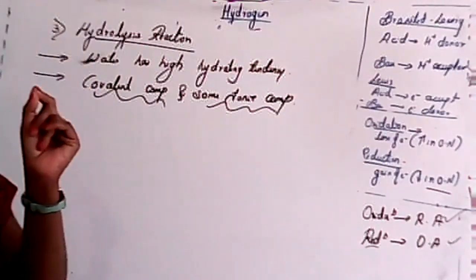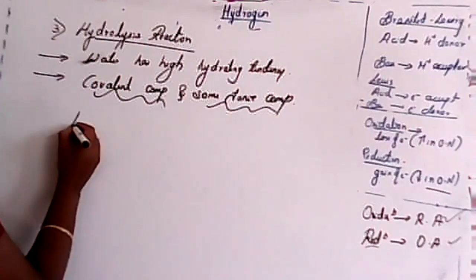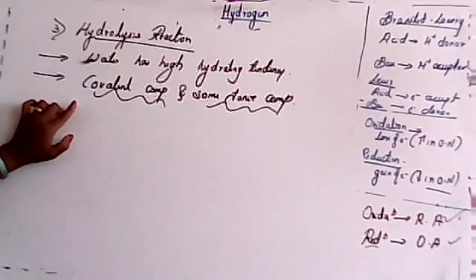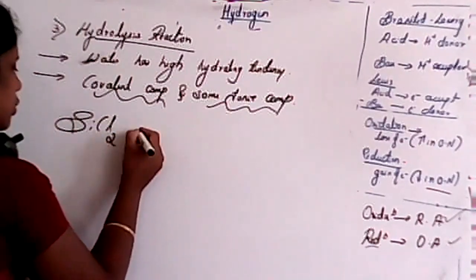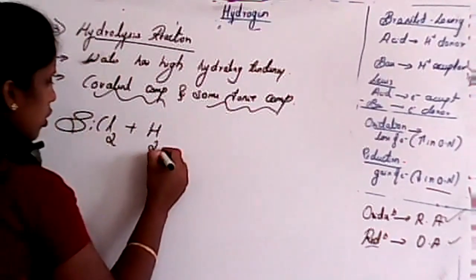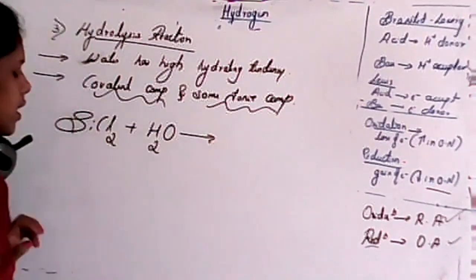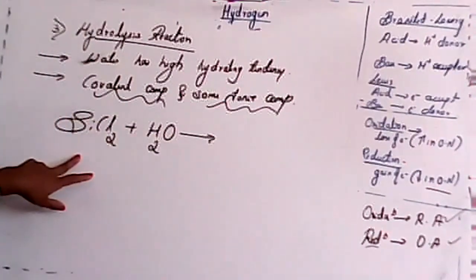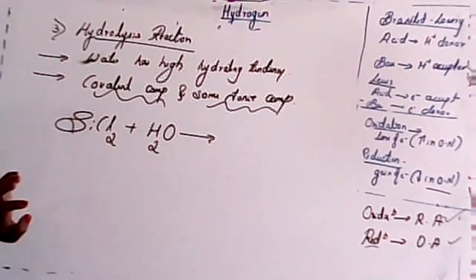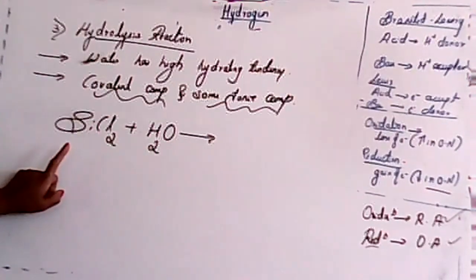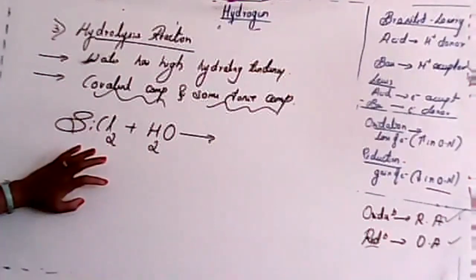See students, I'll consider a simple example, silicon chloride. What is the composition? SiCl2 reacts with water. What will it give, student? Hydrogen will be H+ and OH-, and in this case it is Si and Cl2.